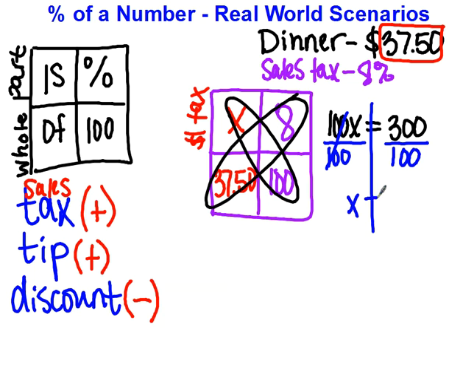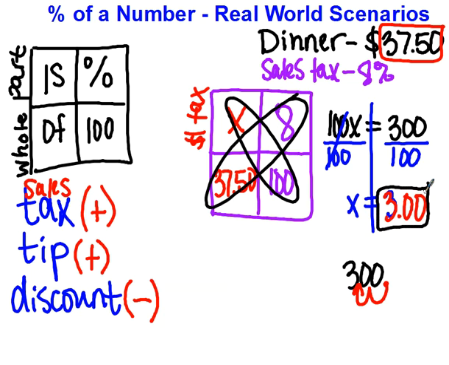And this one's really probably pretty easy to do in your head. You can say 300 divided by 100 is 3. And also, we have a little trick when we divide by 100. If I have 300 and I'm dividing by 100, all I have to do is move my decimal 2 spaces to the left, and so it would be 3.00. Same thing as 3. We're looking at this in terms of money, so that's kind of why I wanted to write it like this in terms of money. So what we need to decide is what we're going to do with this information. So we have that our amount of tax is going to be $3, and we said earlier that tax, sales tax, is something that you add onto your total.